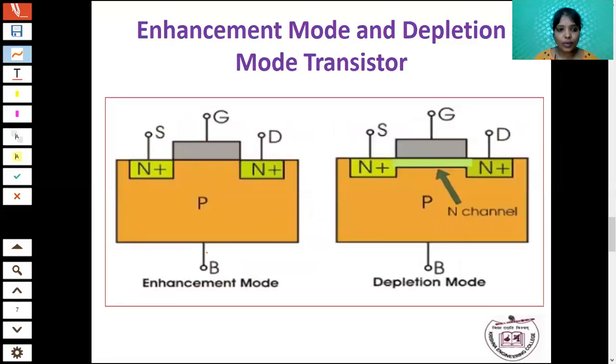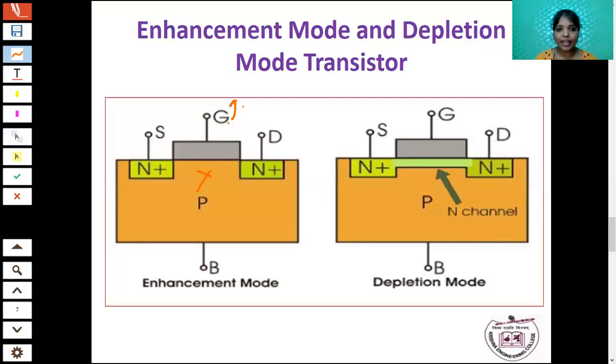So now we are going to see the enhancement mode and depletion mode. As I said earlier, in enhancement mode there is no channel between the source and drain. If you want to create a channel, you have to apply some gate voltage.